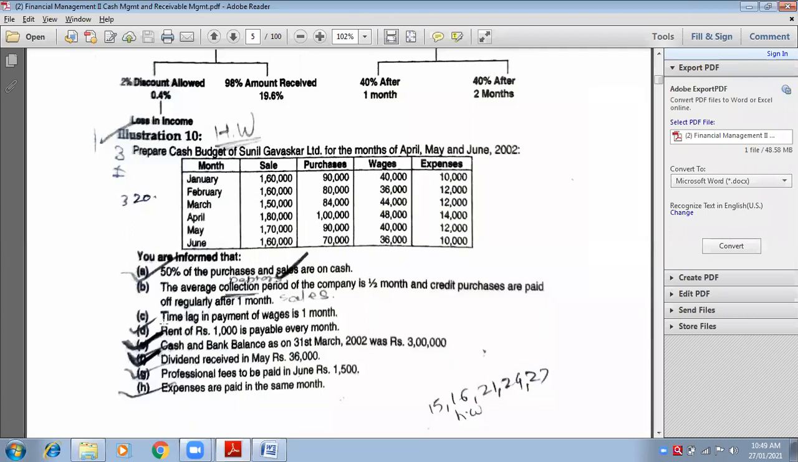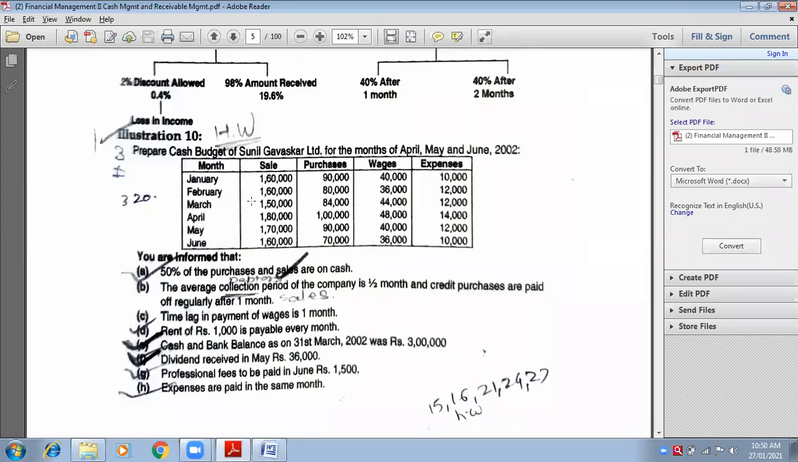Come to the next adjustment. Time lag in the payment of wages is 1 month. 1 month means 1 month following. So for March it will be April. For April it will be May. And for May it will be June. Very simple. So you need to start with March.